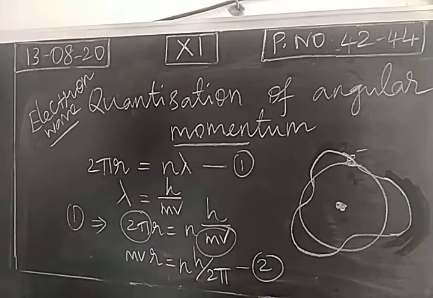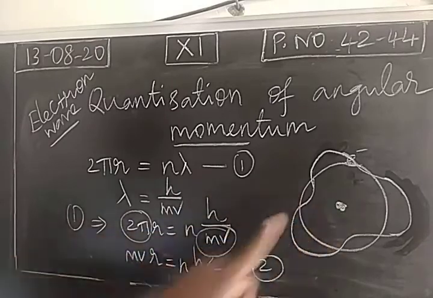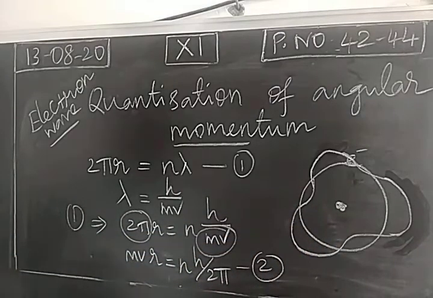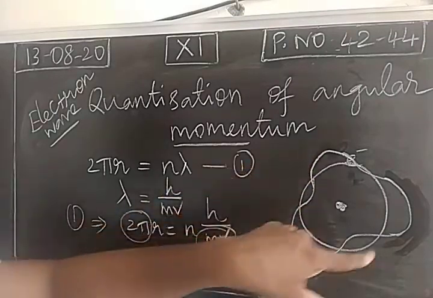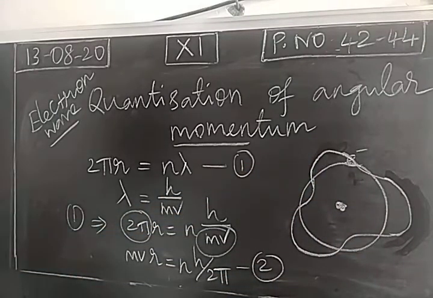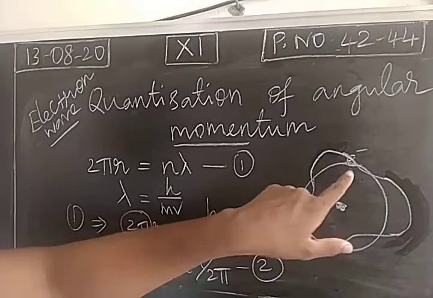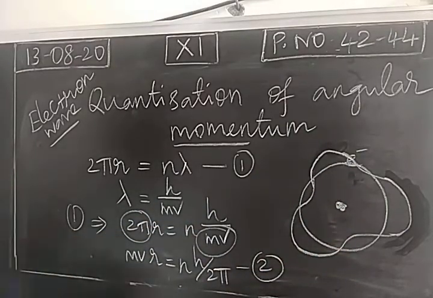So we have considered one particular atom. The nucleus is at the center. Outside the nucleus we have a circular path called an orbit. The electron present in the orbit is revolving in the orbit as a particle as well as a wave. So according to de Broglie's concept, the electron is considered as an electron wave.